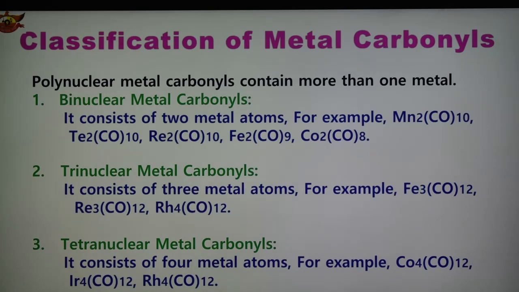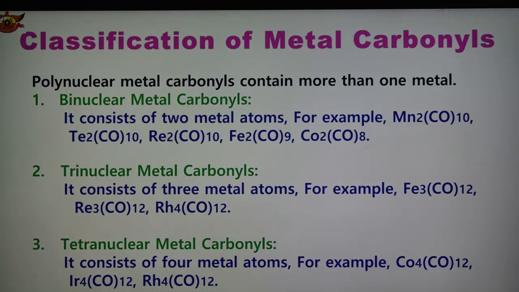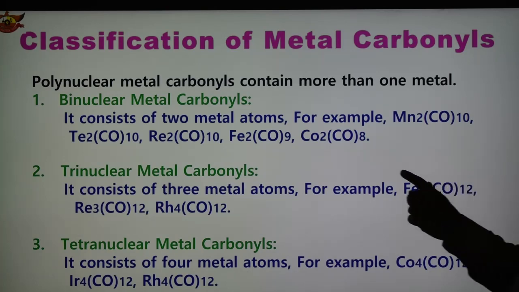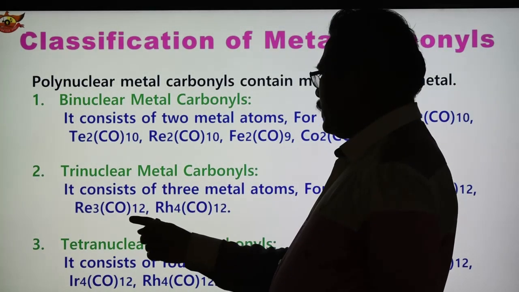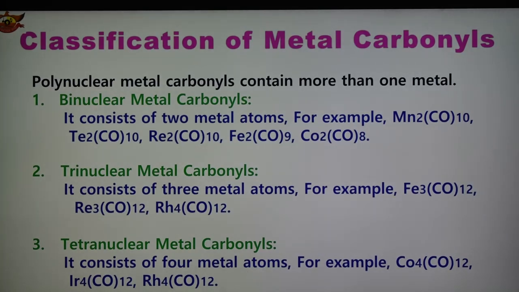Second is trinuclear metal carbonyl, and this carbonyl consists of three metal atoms. Therefore, they are known as trinuclear. Examples are Fe3(CO)12. See, the metals are three: Fe3(CO)12, Ru3(CO)12, Rh4(CO)12. So these are the carbonyls in which there are three metals present, so they are known as trinuclear metal carbonyl.